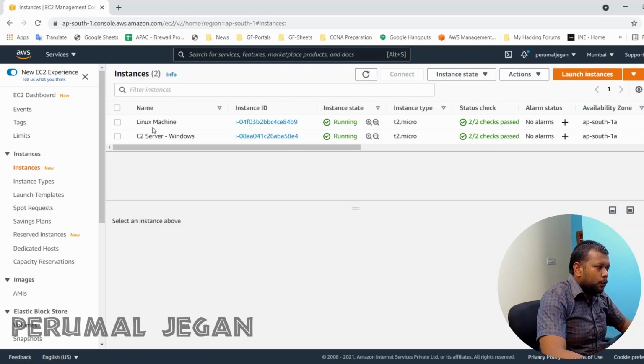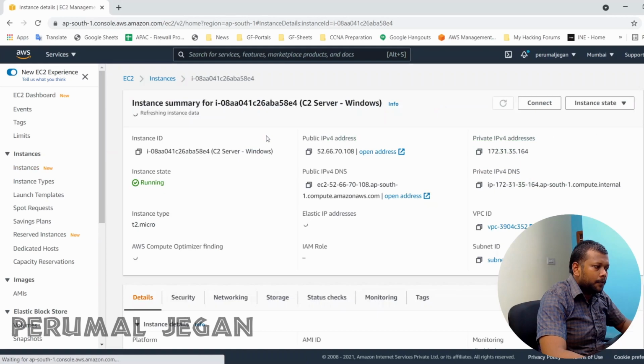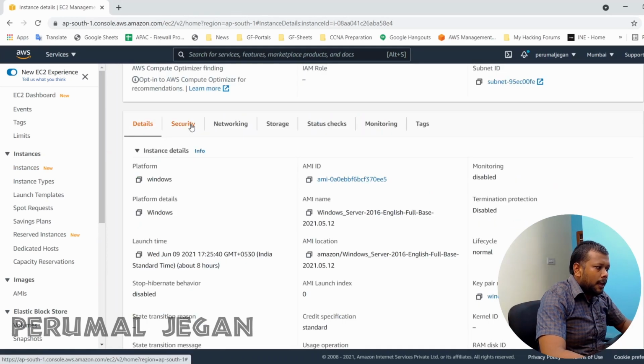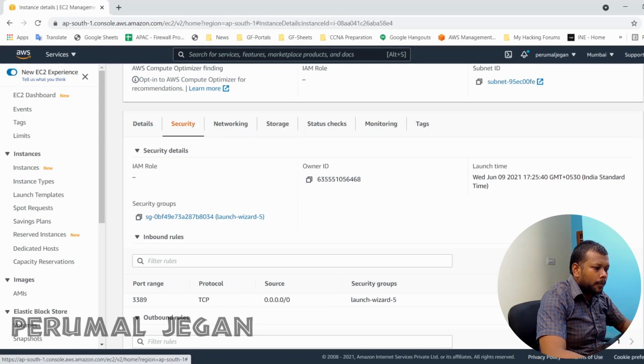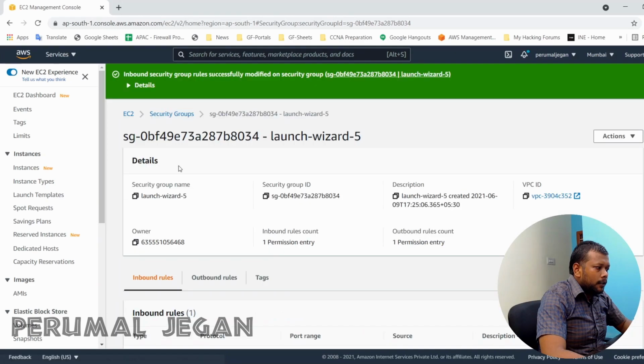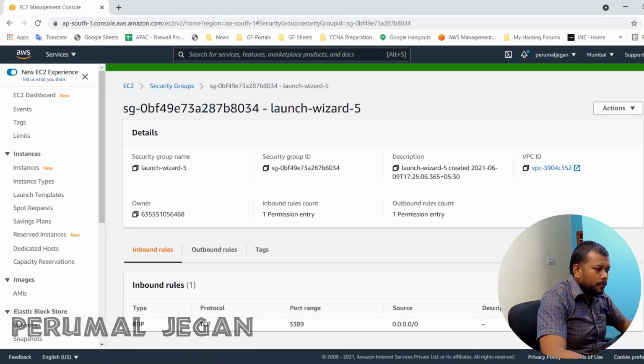All I need to do is to click the particular machine, and here when I scroll down, I can go to the security group. In security group, let me open that. When I open that, I can see there is an inbound rule, but only for RDP port.